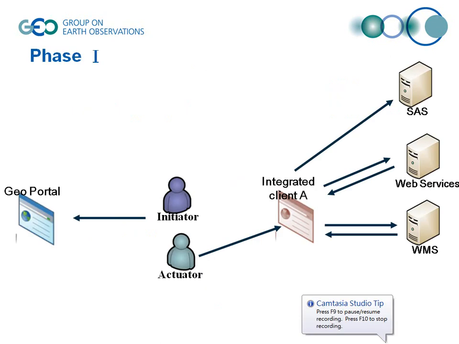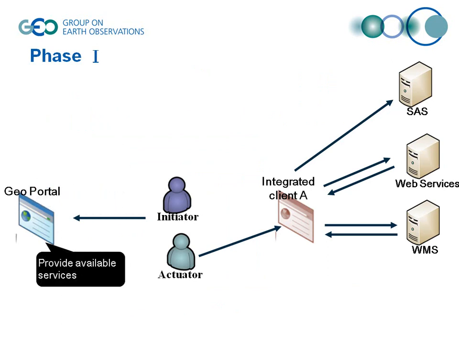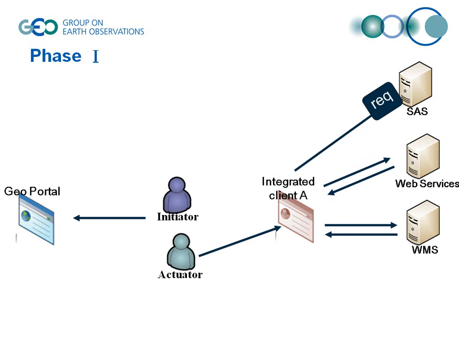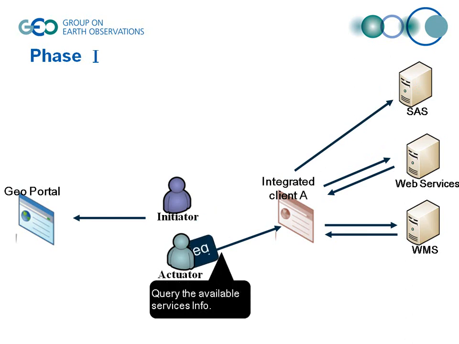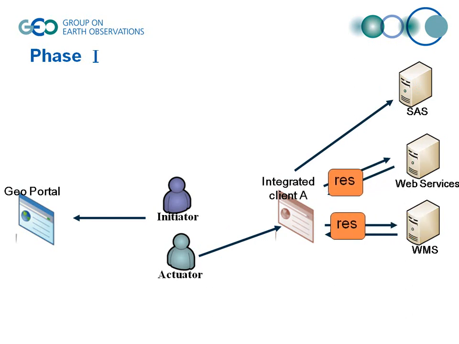First, the initiator logs into the GCI portal and searches for services which are related to disaster management, typhoon paths web service and rainfall map for example. Integrated client A subscribes to or invokes these services when the initiator finds suitable services. Actuator can query and monitor the real-time or near real-time information which is supported by these services.